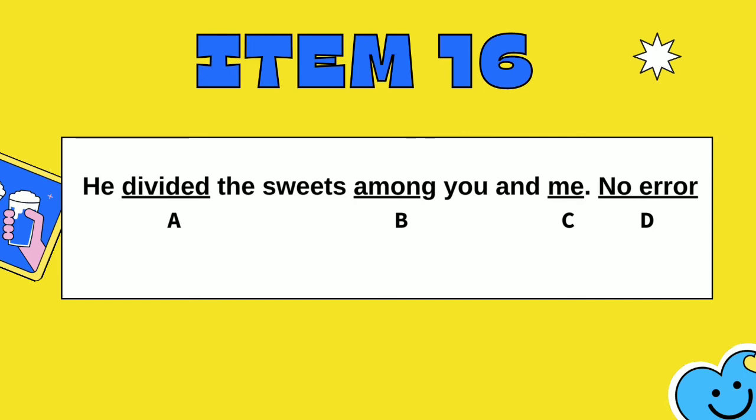Item 16. He divided the sweets among you and me. Is the error at A. Divided, B. Among, C. Me, or is the sentence error-free? The error is at B. The sentence should read, He divided the sweets between you and me.